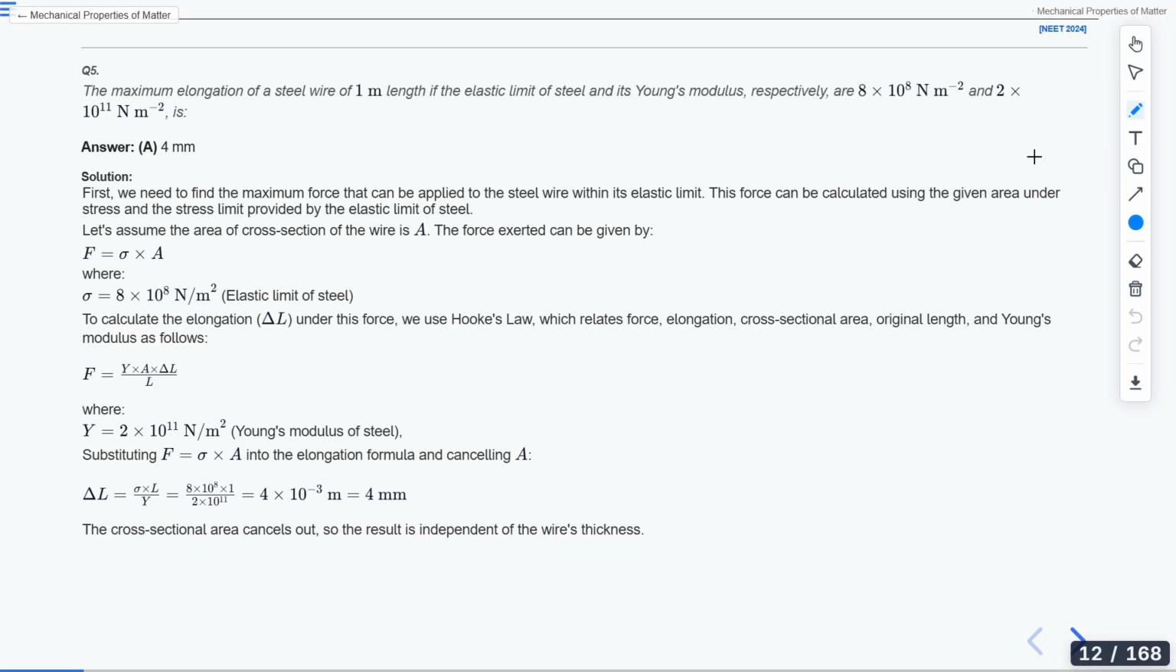I hope that you will be doing it in the same way. Have you done it and have you understood this question and solution part? Yes, have you understood this? All of you, have you understood this solution?